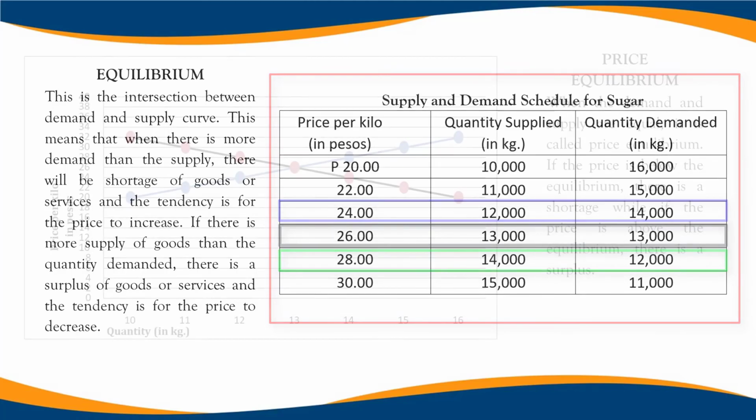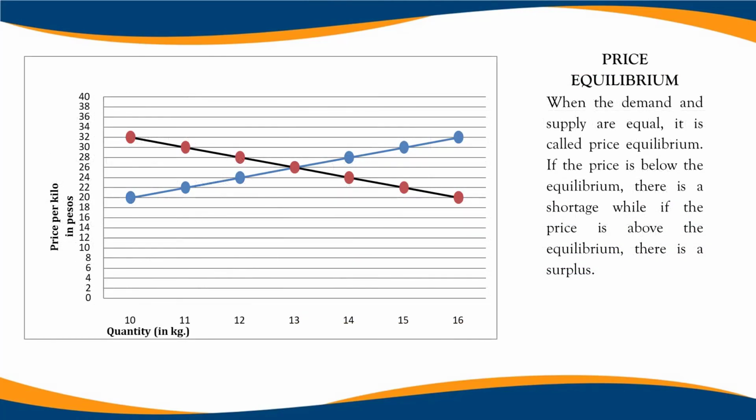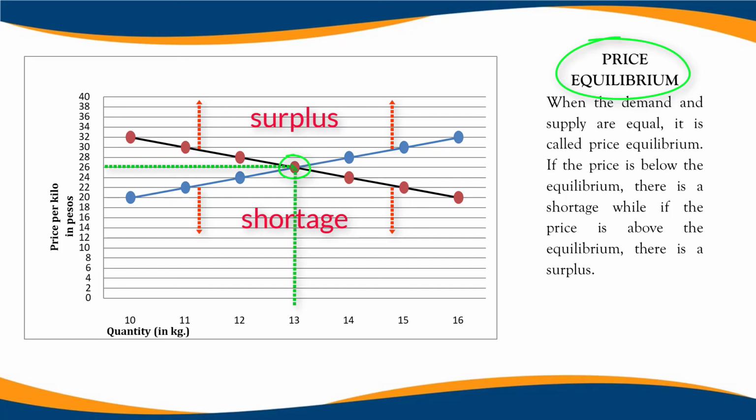Price equilibrium. When the demand and supply are equal, it is called price equilibrium. If the price is below the equilibrium, there is a shortage, while if the price is above the equilibrium, there is a surplus. The figure shows that the equilibrium is set at the point where the quantity demanded intersects the quantity supplied. When the price of sugar is below 26 pesos, shortage occurs because the quantity demanded is greater than the quantity supplied. If the price is above 26 pesos, surplus occurs because the quantity demanded is lesser than the quantity supplied.